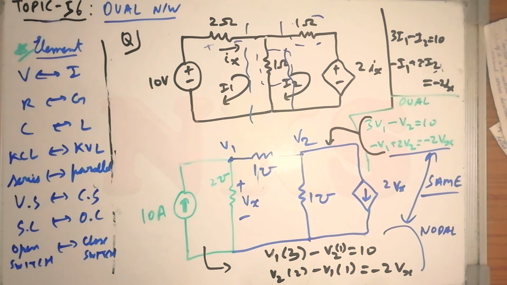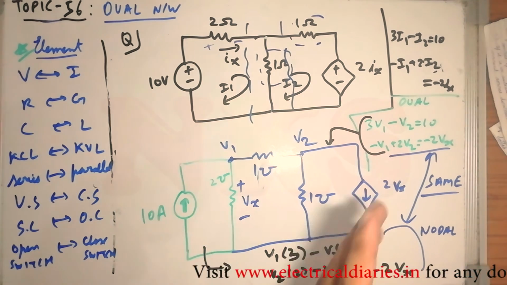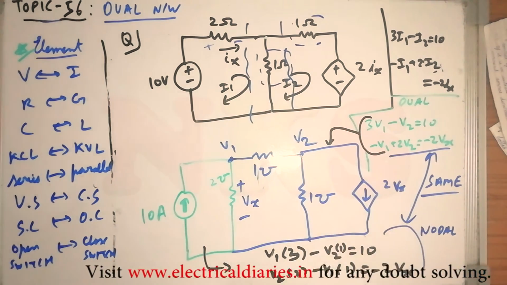So this is the whole thing about the dual network. You just remember these things and you should be able to identify the series-parallel connections. Then you can easily do this, or else you can derive it using equations as you wish.